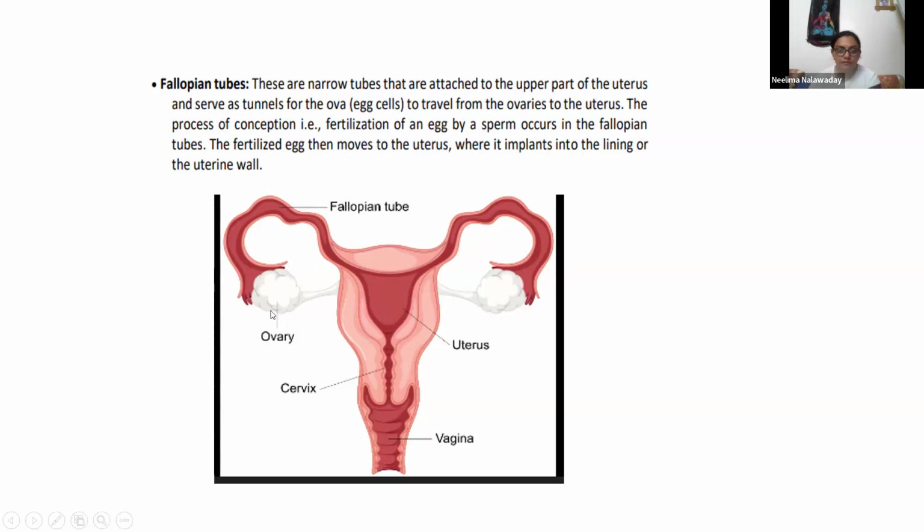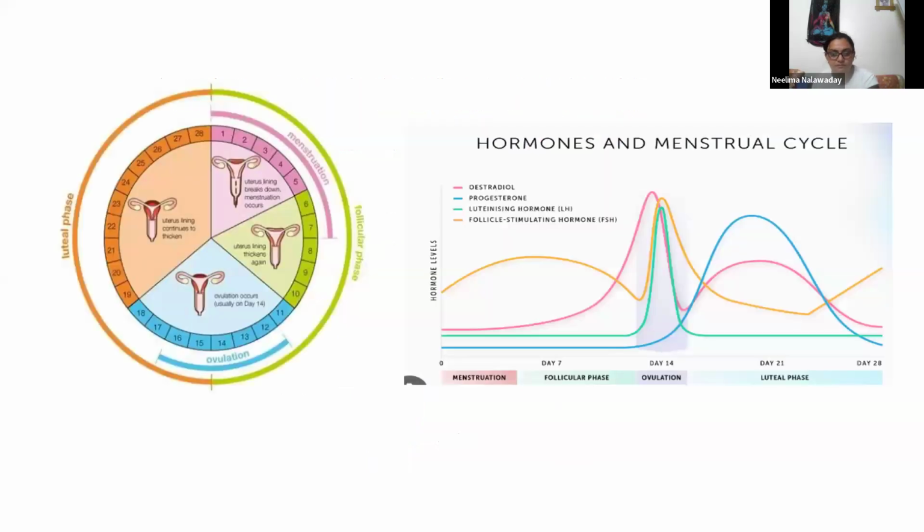So whenever ovum gets mature, it gets transported into fallopian tubes, and then it travels, and midway somewhere, if sperm comes and union happens, then pregnancy progresses. Now it is clear what the major organs of the female reproductive system are.